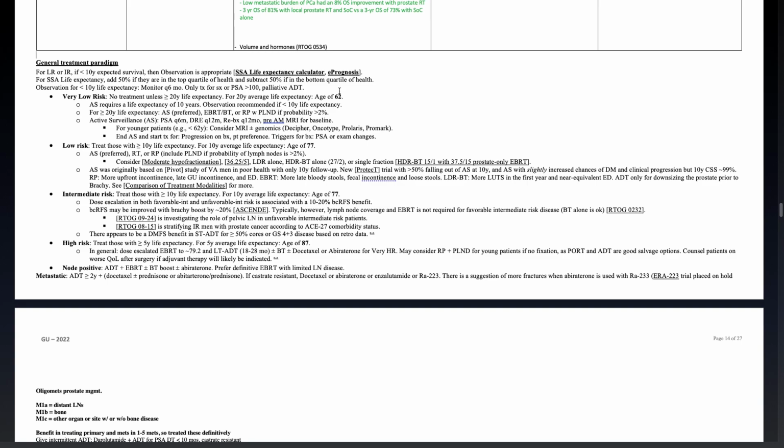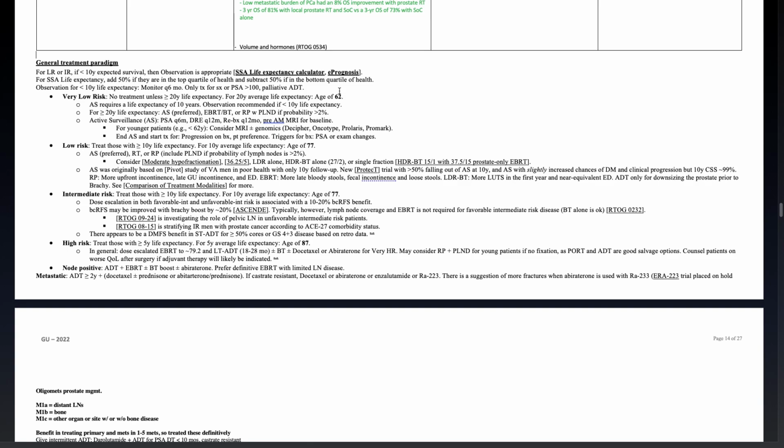Alternatively, you can do external beam, brachytherapy, or radical prostatectomy with pelvic lymph node dissection if the probability of lymph node mets is greater than 2%. Active surveillance consists of PSA every 6 months, a DRE every year. You rebiopsy every 12 months.